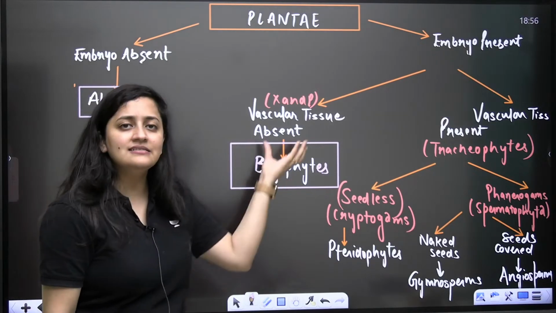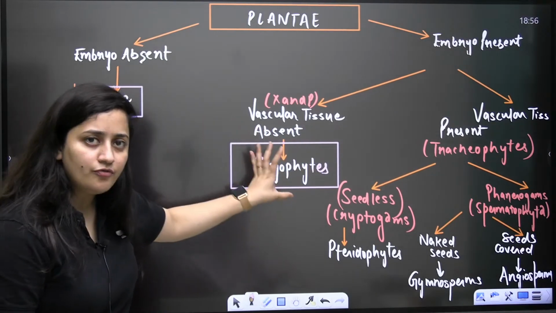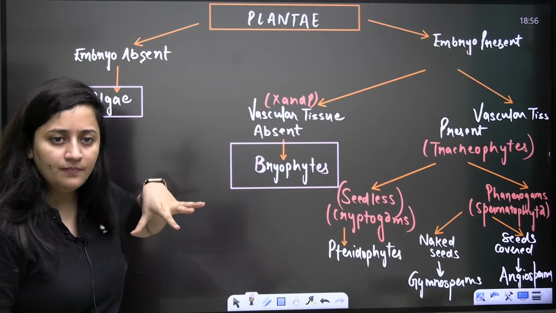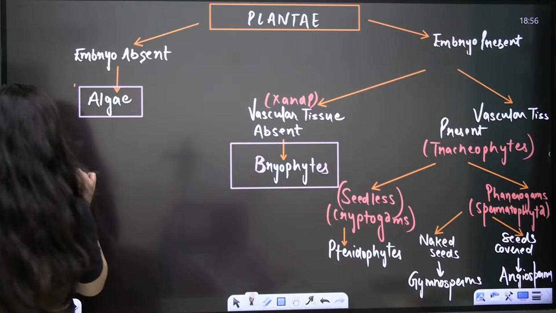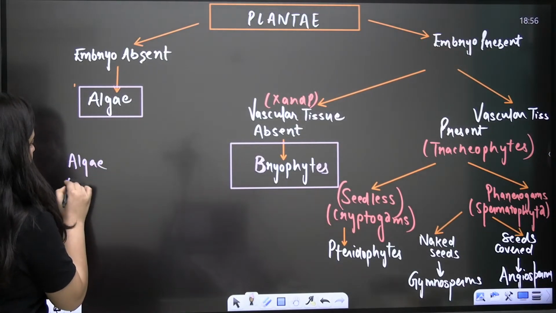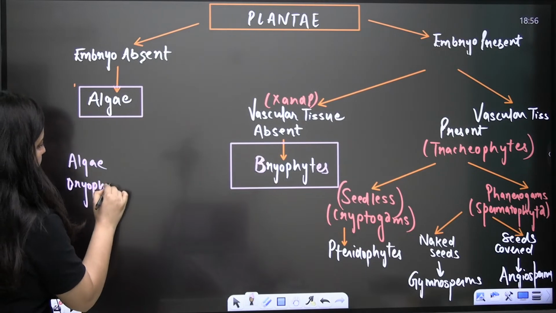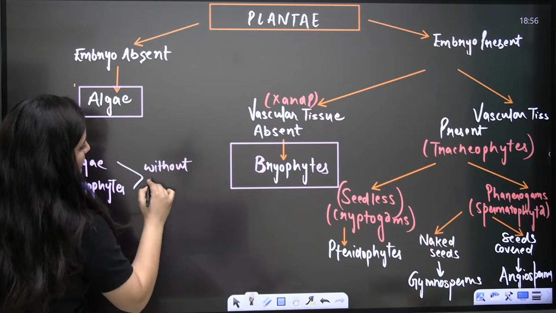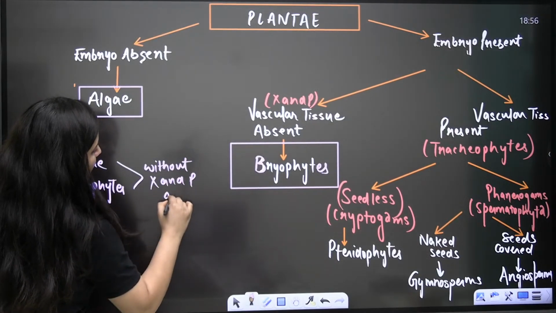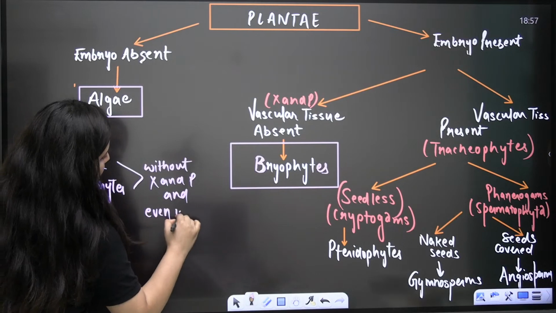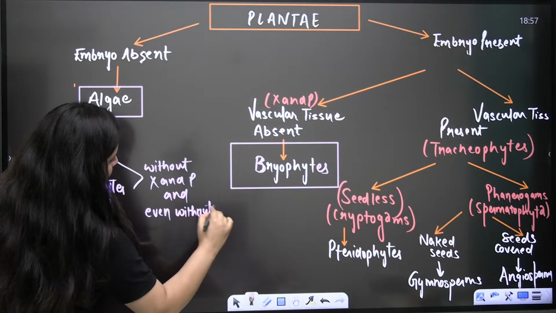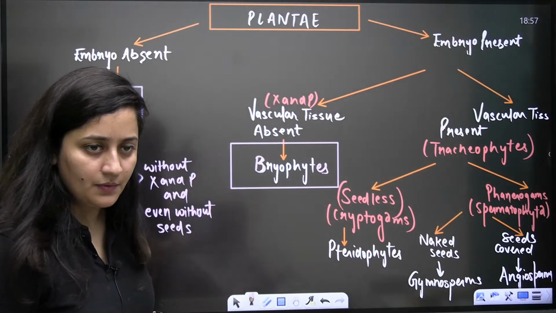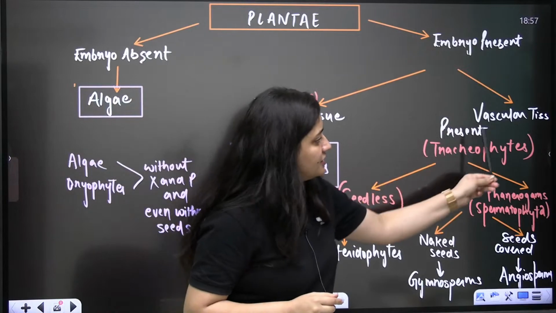So can we say that algae and bryophytes are without xylem and phloem and even without seeds?